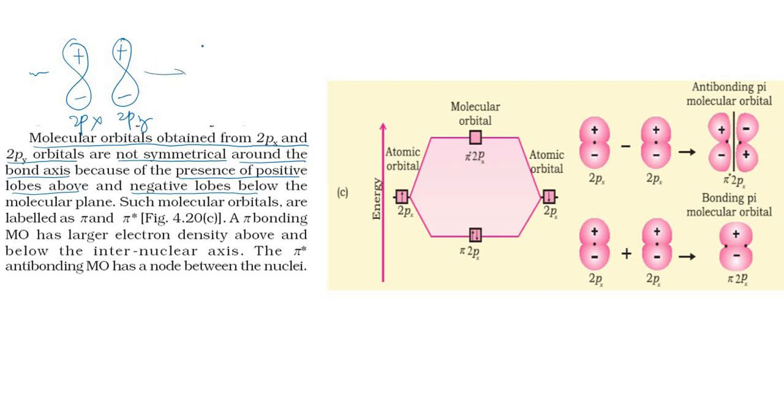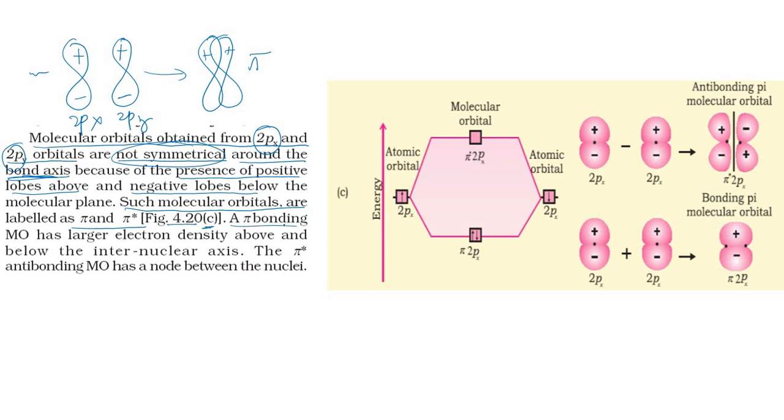if they overlap, lateral overlap is formed, because we should understand that this results in the formation of a pi bond. Whenever pi bonds are formed, lateral overlapping occurs, and for that reason we say that the 2px and 2py orbitals are not symmetrical around the bond axis. Concept is clear, students? Therefore such molecular orbitals are labeled as pi and pi star, in figure number 4.20c that we are having here.